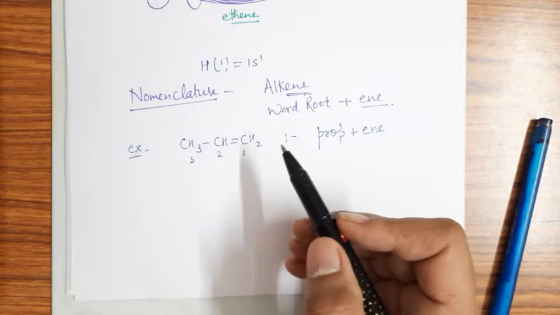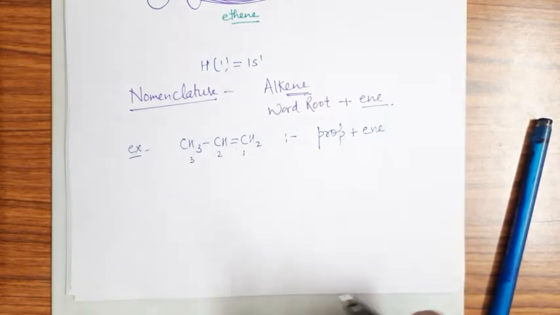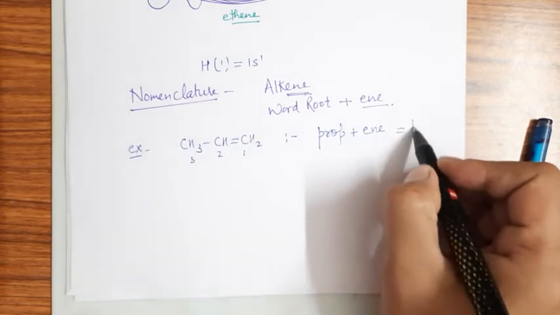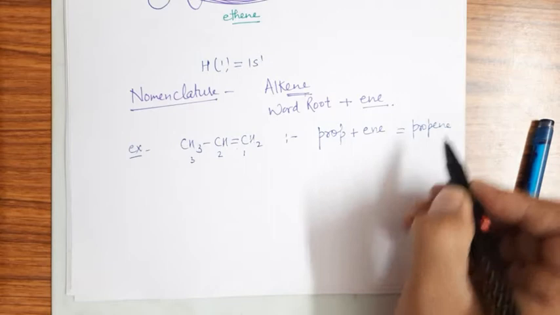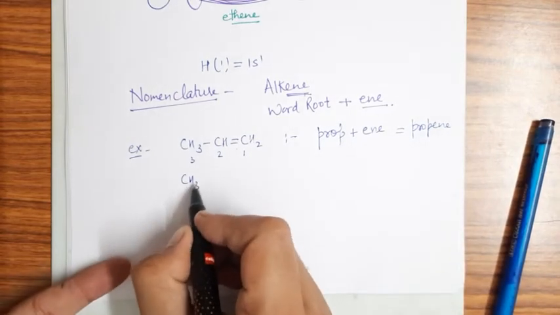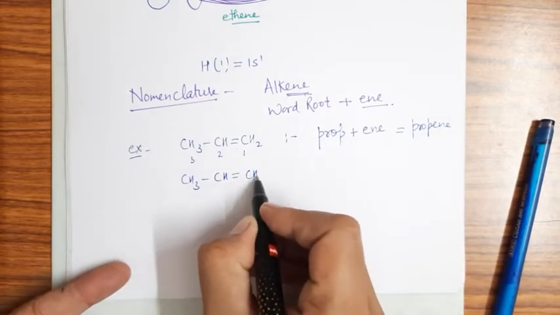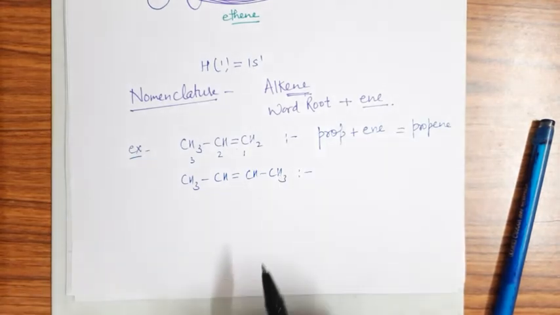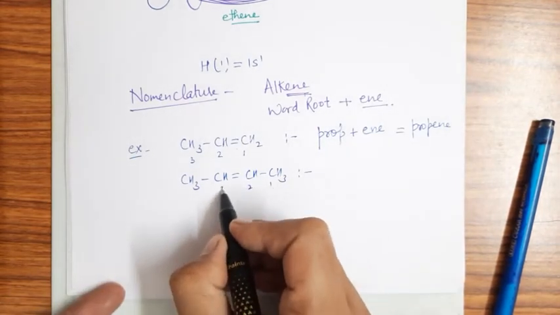If it starts from position 2 or 3, then it is necessary to write the position, but if it starts from the first position, you can skip it. Then it is propene, right? So if I take the case of the next compound, it is butene, right? Let's see, 1 2 3 4.